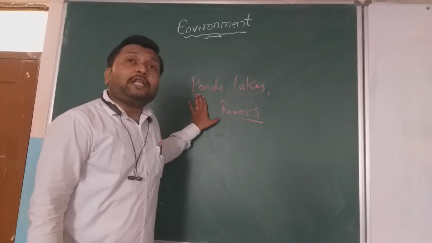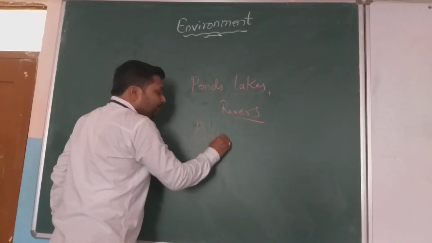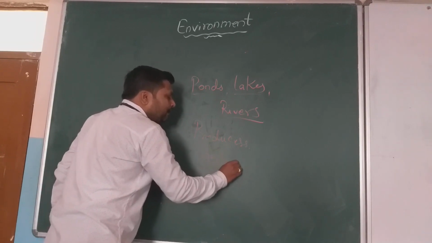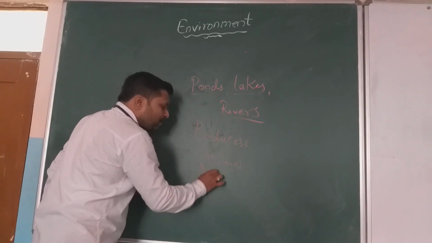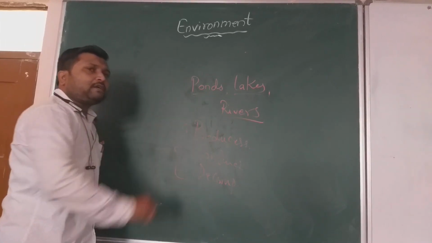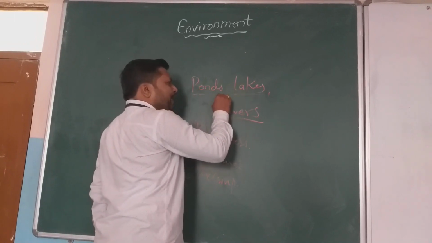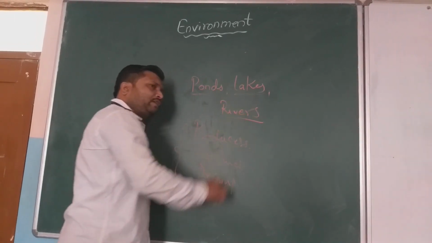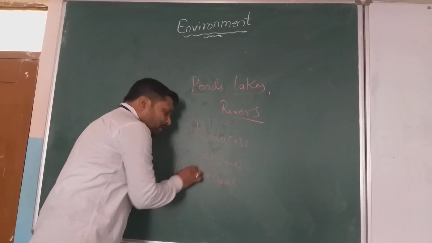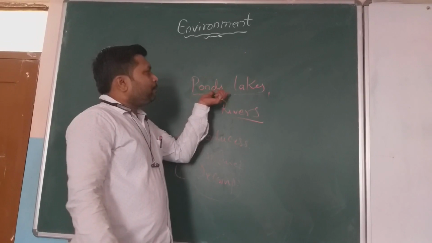And in a natural ecosystem, remember that there are producers, consumers and decomposers, due to which there is no need of cleaning the ponds, lakes and rivers if decomposers are present. If the decomposers are not there, then there should always be cleaning of the ponds, lakes and rivers.